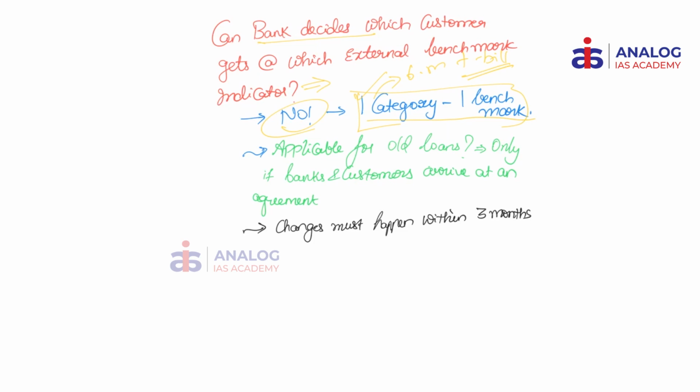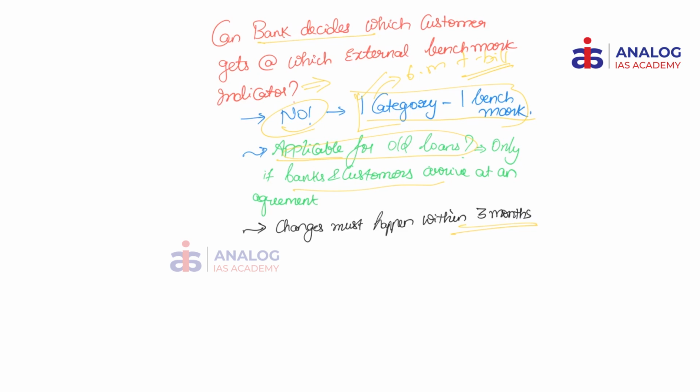The second important question that we have to ask is, is this applicable for older loans? Yes, it is applicable, but the banks and customers must arrive at an agreement regarding this. Only then it will happen, otherwise it will not. So RBI has mandated that whenever there is a rate cut, within 3 months the bank must ensure that their rates are cut down. That is how RBI will be ensuring that policy rate transmission happens and customers get loans at a cheaper rate.